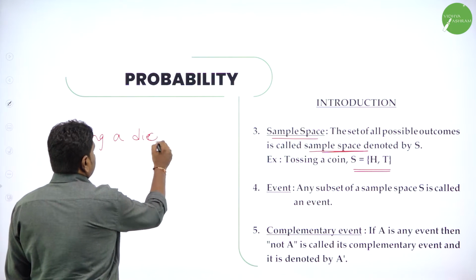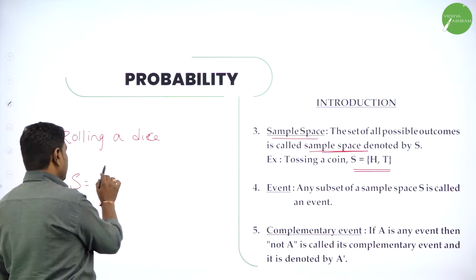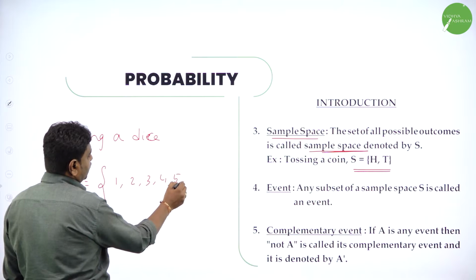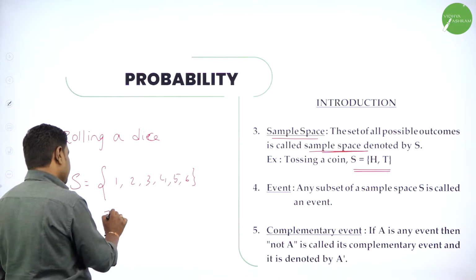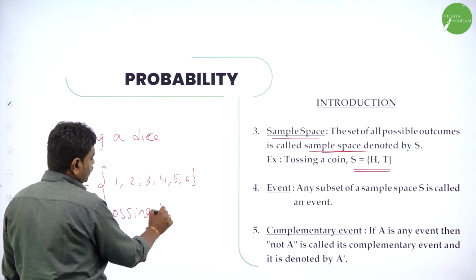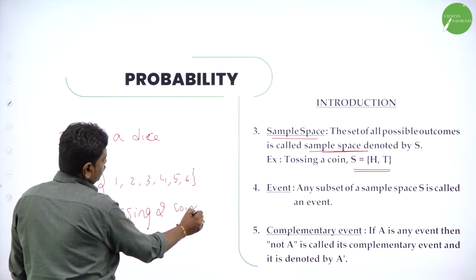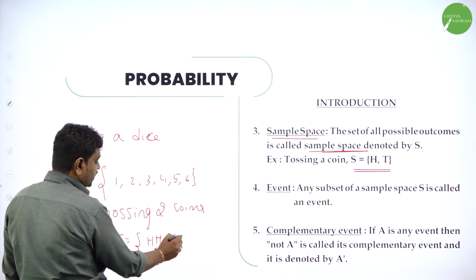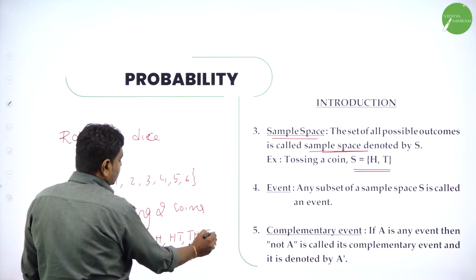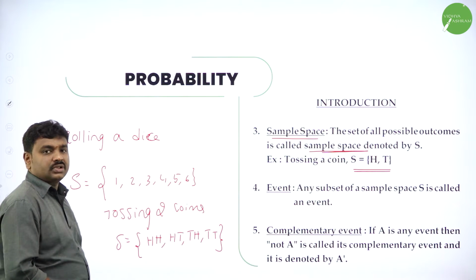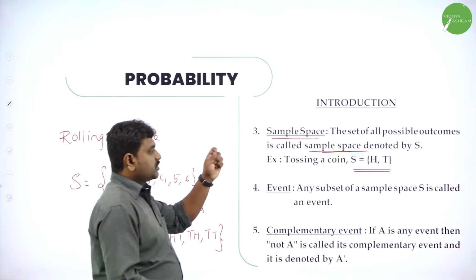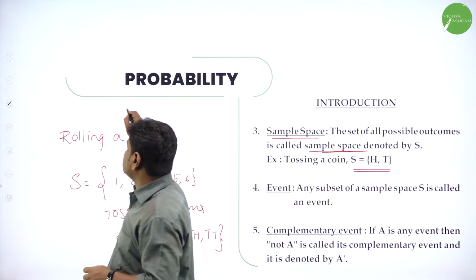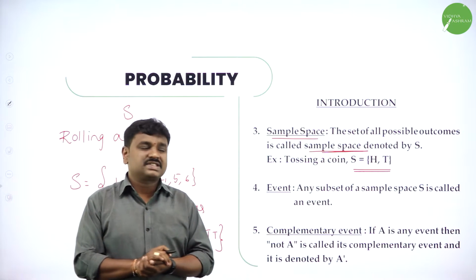If I roll 1 die, I may get 1 or 2 or 3 or 4 or 5. Or tossing 2 coins. When you toss 2 coins, what are the possible outcomes? You may get head head, or head tail, or tail head, or tail tail. So 4 possible outcomes. Sample space means the set of all possible outcomes of a random experiment. We always symbolize sample space as the letter S.